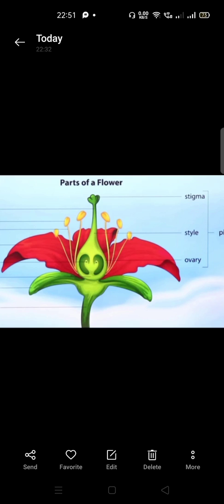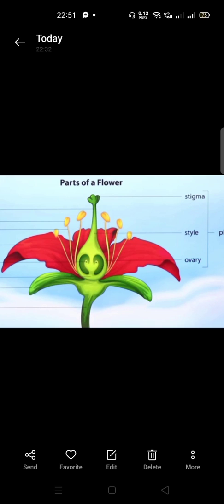A unisexual flower has only carpel or only stamen. This is your first point.